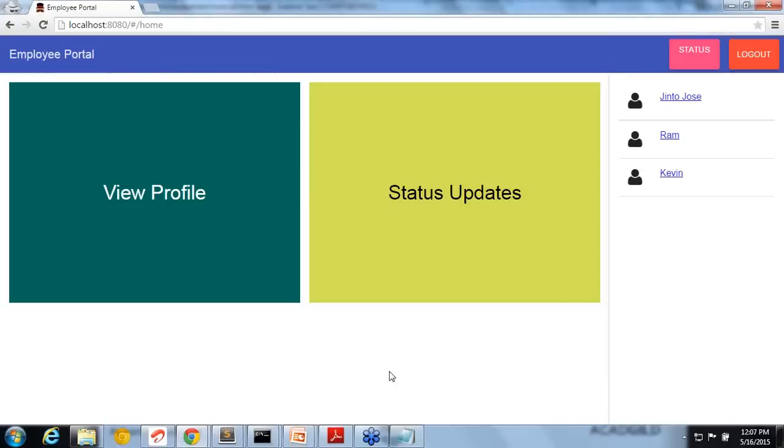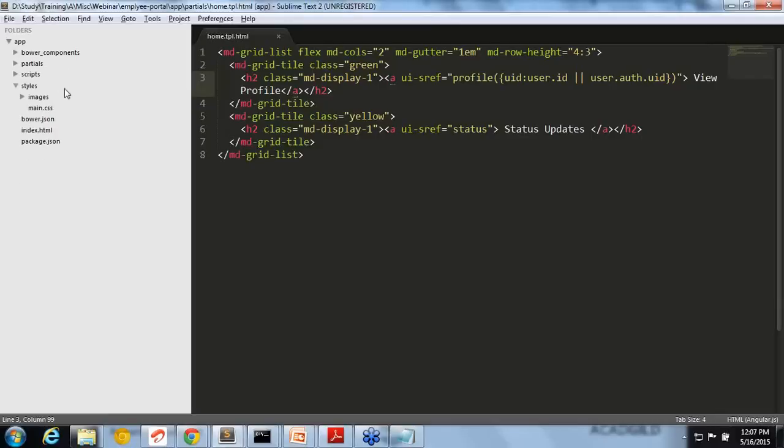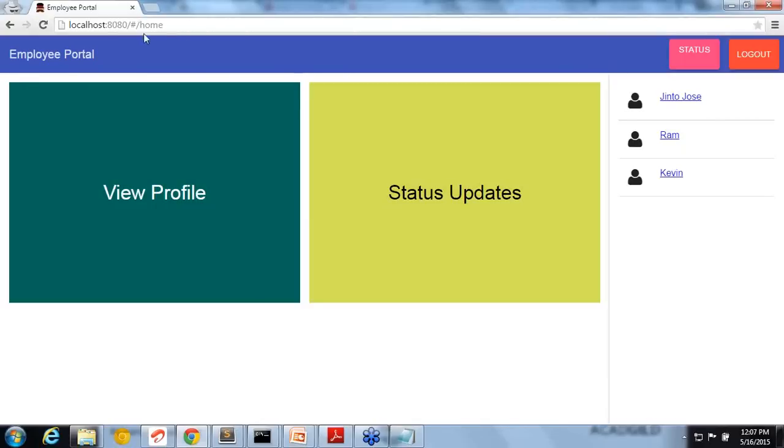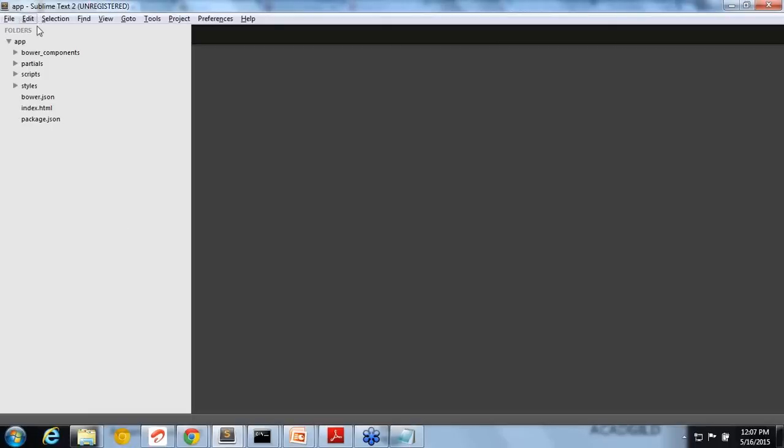How this is being injected, we will see later. But these templates are being injected, so just think of that much now. We'll see how this handling of this URL change is being done in a minute. Okay, so this is partials, then scripts. In scripts we have all our logic. Now, how we have structured our application code.